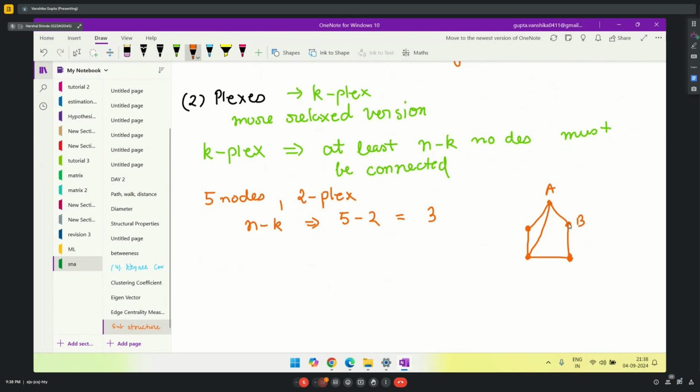This is node B. Node B currently has 2 connections. Let me join here and make one more connection. Node C. Node C currently has 2 connections. Let's join over here and make one more connection. Node D already has 3 connections. And node E has 1, 2, 3, 4 connections. More than 3 is fine, but minimum 3 must be there. So we can say that this particular network satisfies 2-plex.